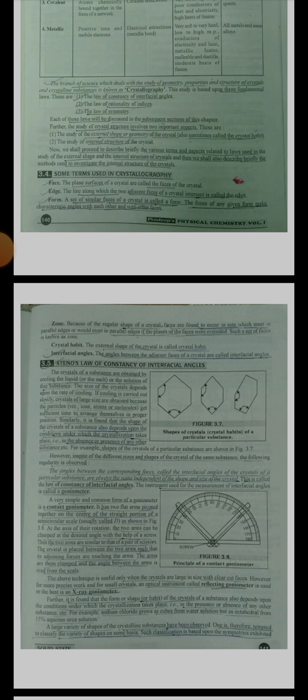Crystal habit. The external shape of the crystals is called the crystal's habit. Interfacial angles. The angles between the adjacent faces of a crystal are called interfacial angles.